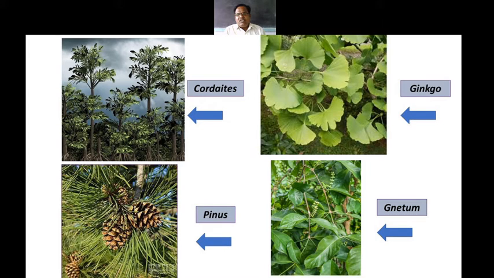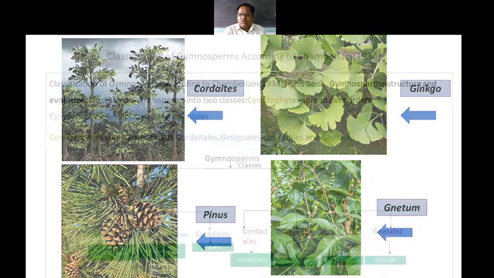The leaves are somewhat like the angiosperm, but the cone somewhat looks like an inflorescence. So this is the transition plant between these two.